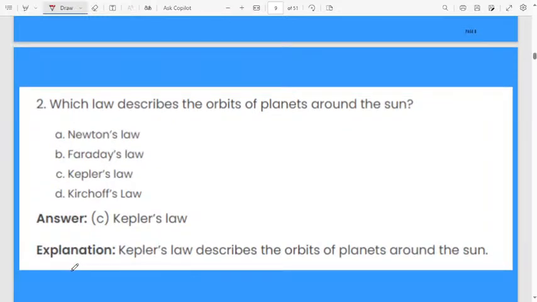In Kepler's law, they give information about the orbit of planets around the sun, how the planets revolve around the sun, what the shape is, and all that information is given by Kepler's law.